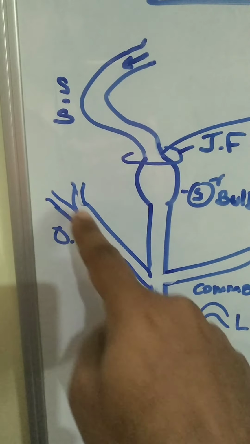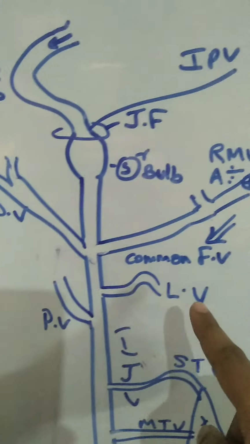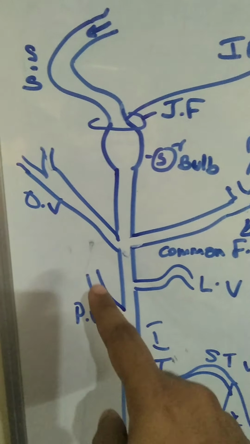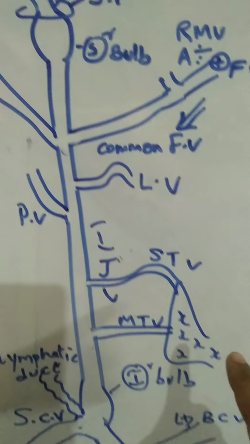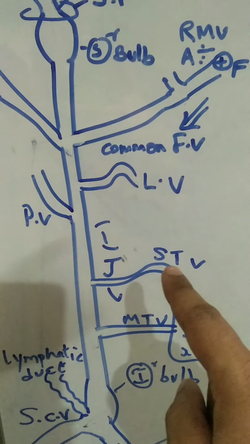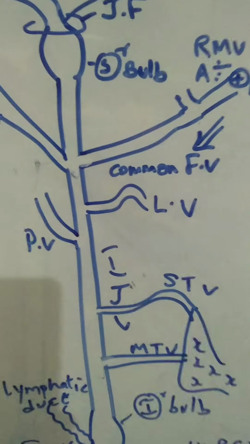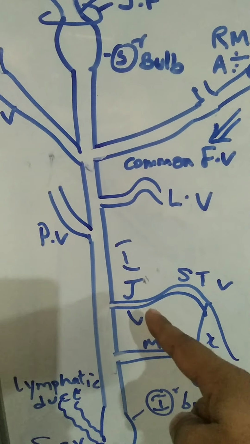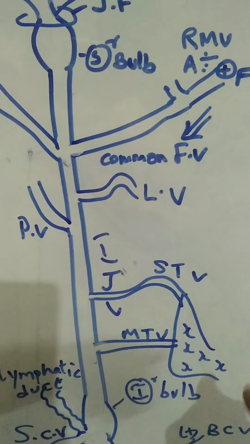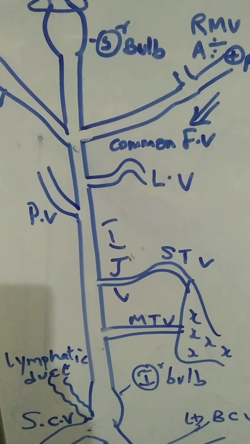Opposite to this, from behind, from the occipital region, the occipital vein. From the tongue, the lingual vein. From the pharynx, the pharyngeal vein. From the thyroid gland, there will be three sets of veins: superior thyroid, middle thyroid, and inferior thyroid vein. Out of these three, the superior thyroid and middle thyroid veins directly end in the corresponding internal jugular vein. The inferior thyroid veins of both sides end in the left brachiocephalic vein.